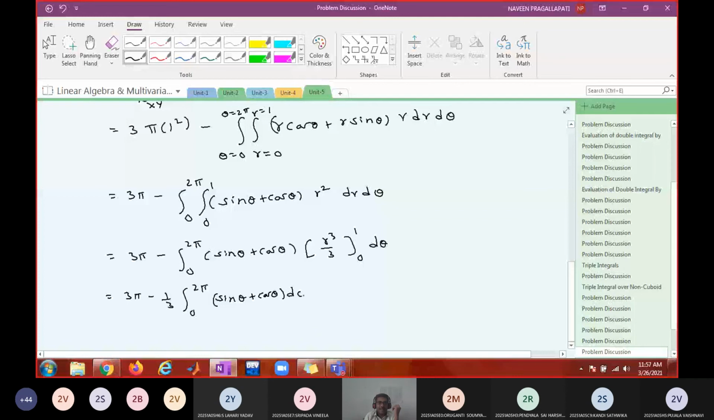What is the integration of sin theta plus cos theta? Integration of sin theta is minus cos theta. Integration of cos theta is sin theta, with limits from 0 to 2 pi. Give a bracket for the upper limit, give a bracket for the lower limit. Upper limit: minus cos 2 pi, which is minus 1, plus sin 2 pi, which is 0, minus the lower limit: minus cos 0, which is minus 1, plus sin 0, which is 0. So what is the answer? This is minus 1 plus 1, 0. The answer is 3 pi cubic units.